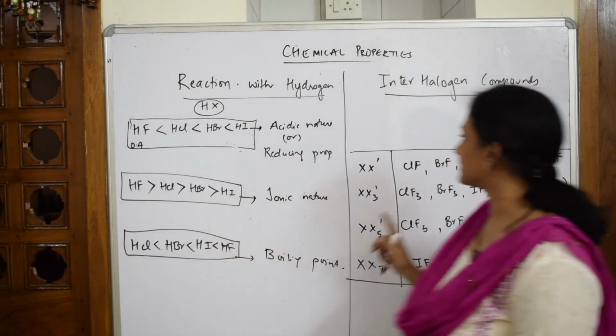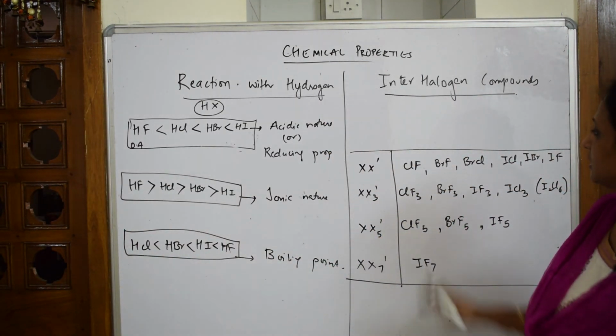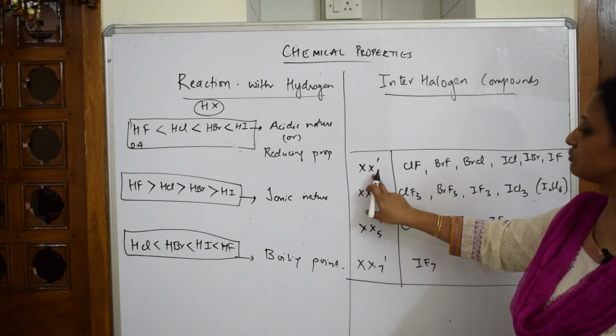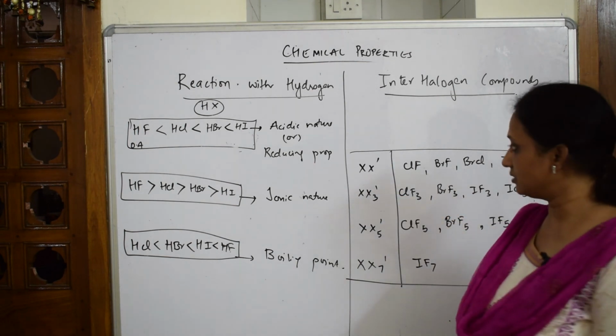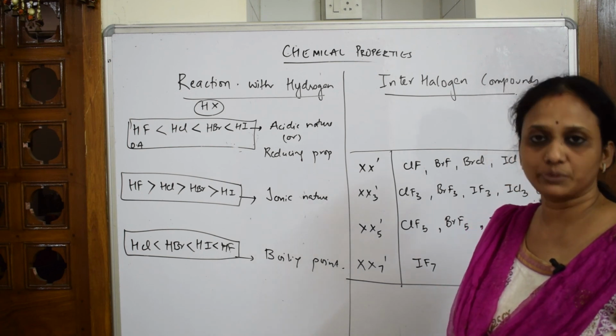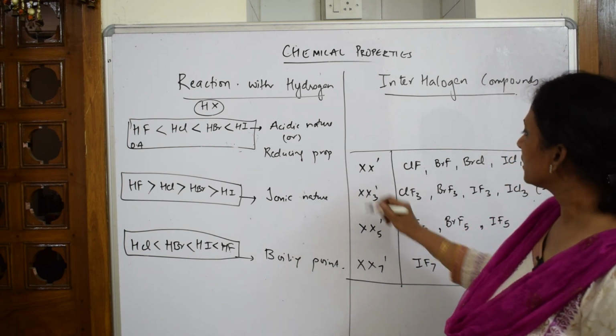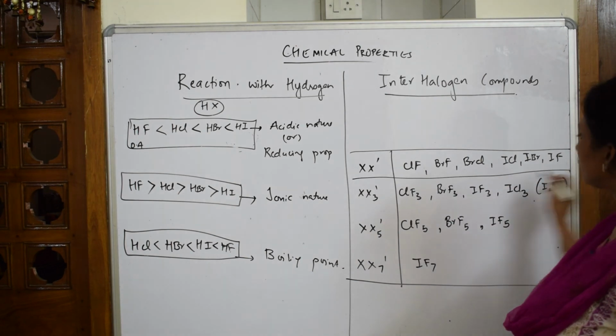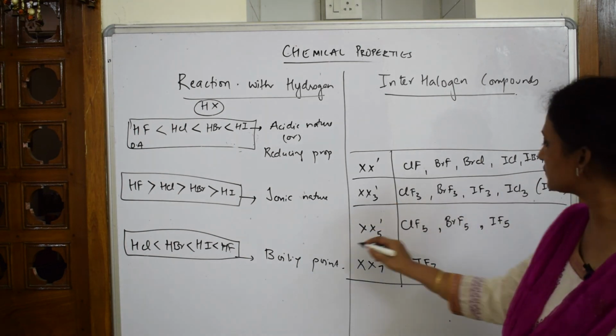So let's come back and see. What are interhalogen compounds? When one halogen combines with one more halogen, then we call it an interhalogen compound. We'll be learning the different preparations also, but as of now, remember, group 17 elements are going to form different interhalogen compounds in this way.